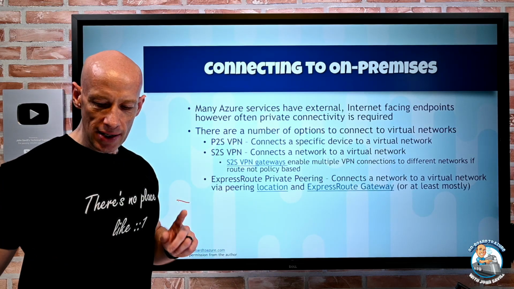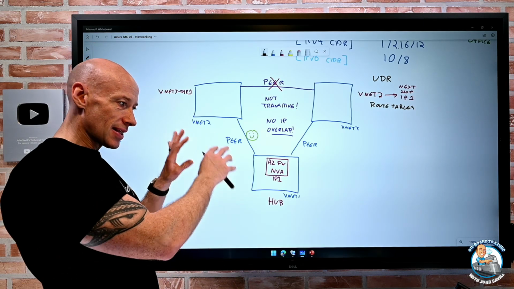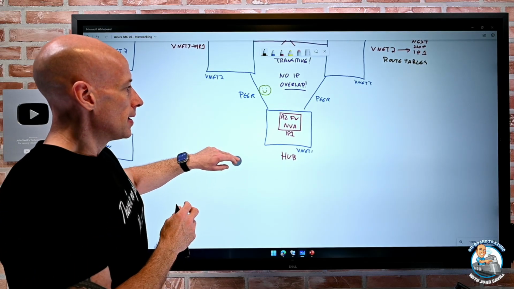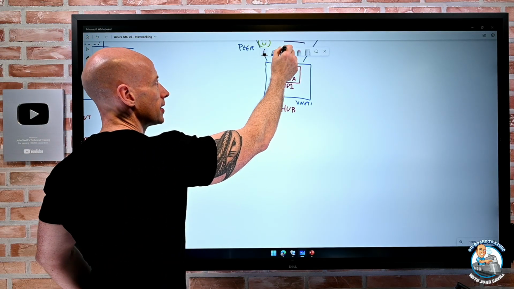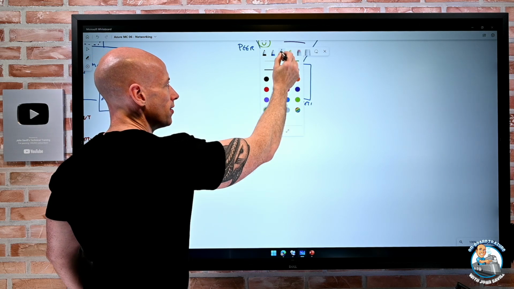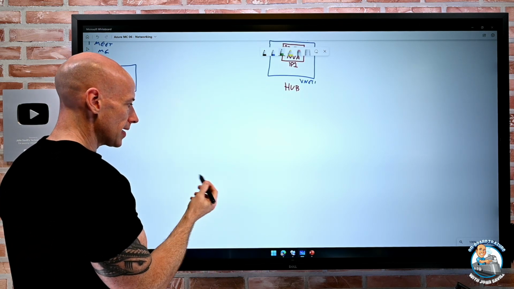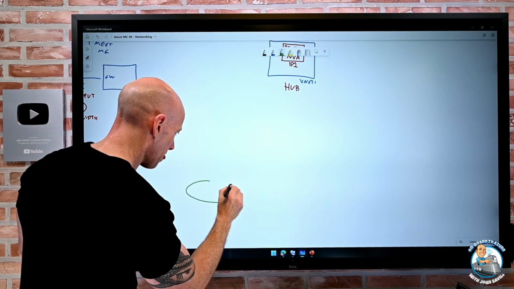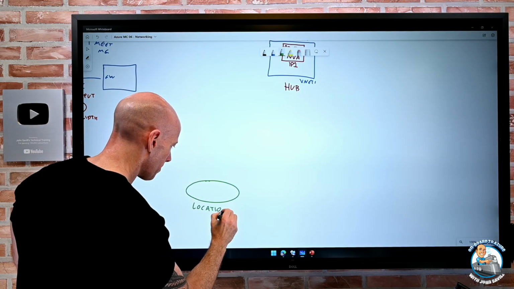So before I go on, let's talk about this. We had this actual picture here, great. But now I'm going to forget about those higher networks for a second. Now I also have my on-prem. So if I think all the way down here, I've got my location 1.